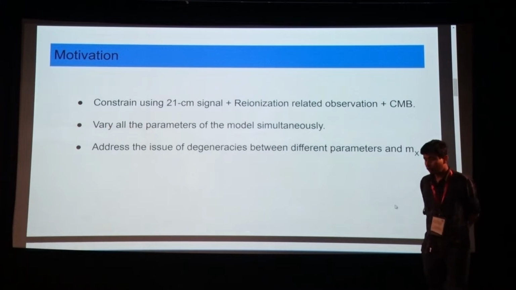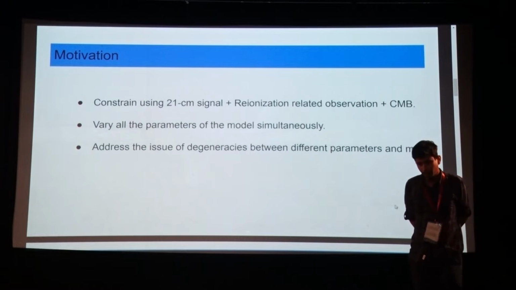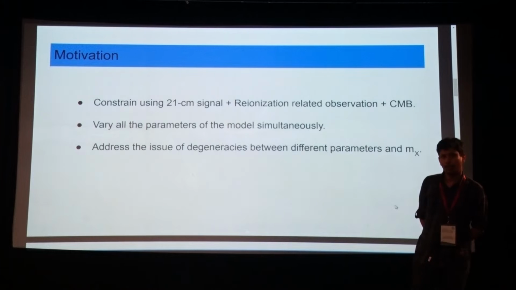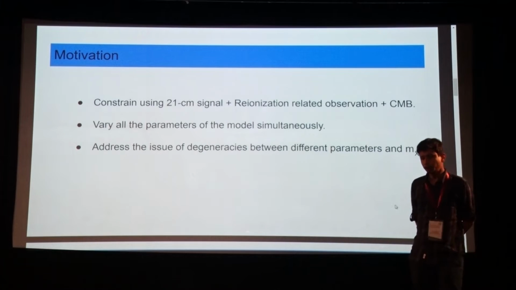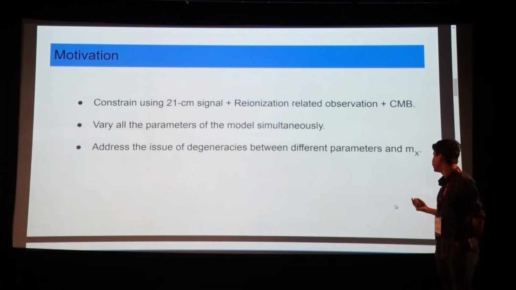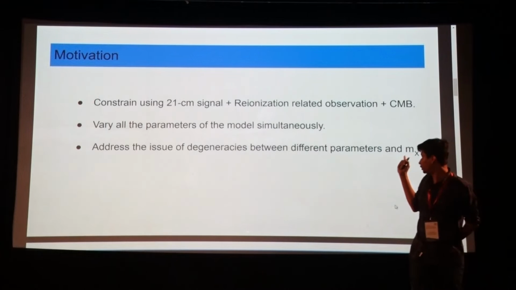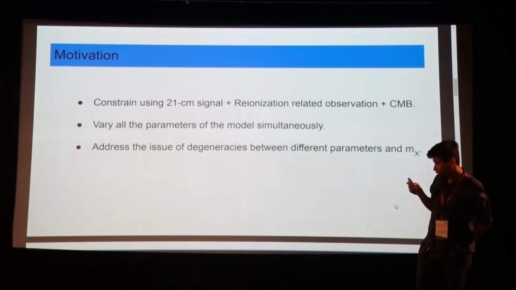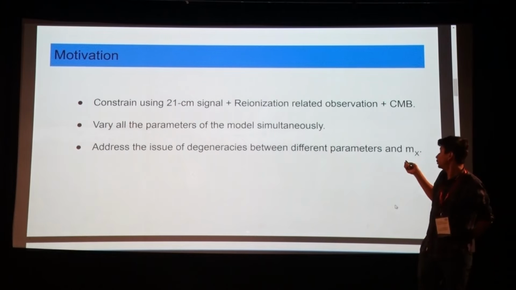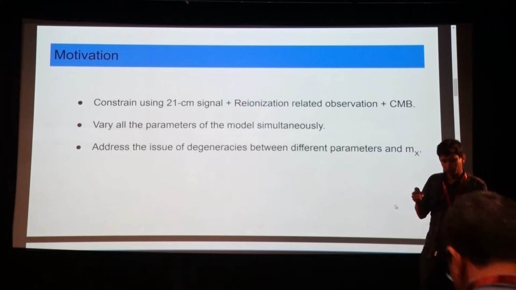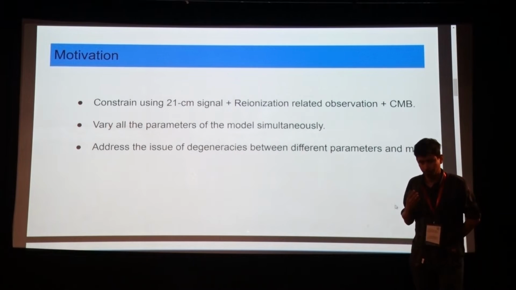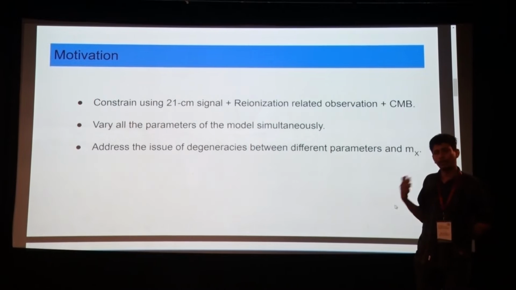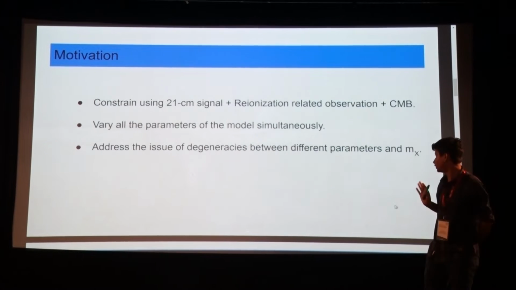Keeping that in mind, we also want to constrain the mass of the warm dark matter model. People usually use CMB experiments, sometimes reionization related observations, but we are trying to use 21 centimeter signal observations on top of these two, and want to see if adding more observational probes can put a tighter constraint on the mass of the warm dark matter. That's the goal.